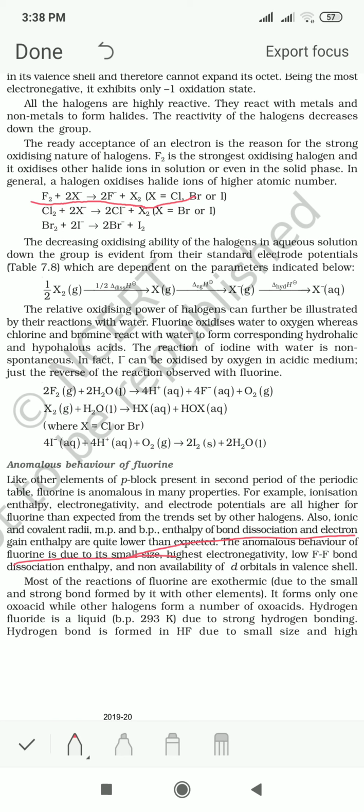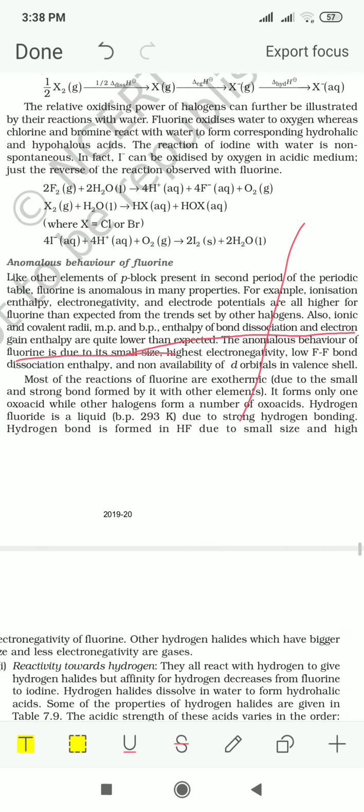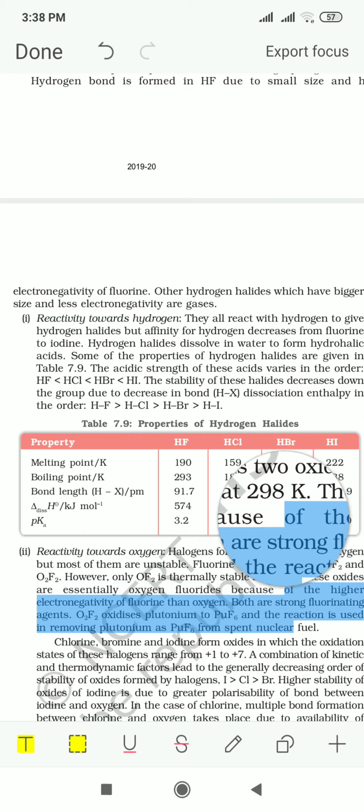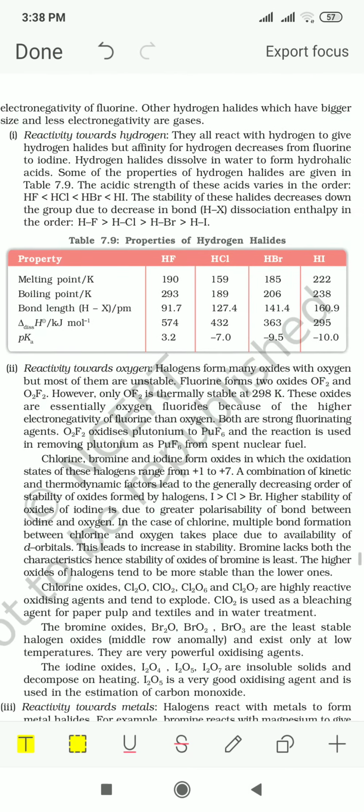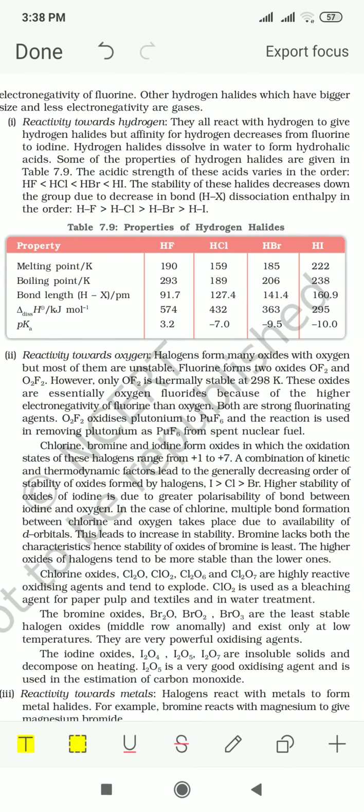Now, if you look at the hydrides, HF, HCl, HBr or HI, all of them will show acidic strength.